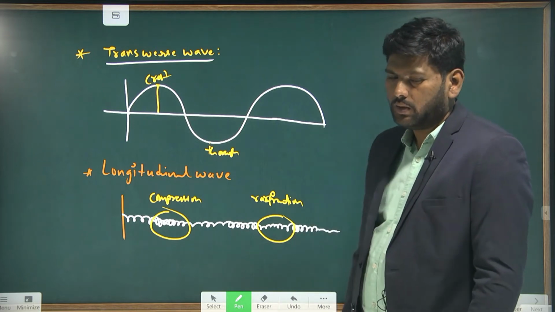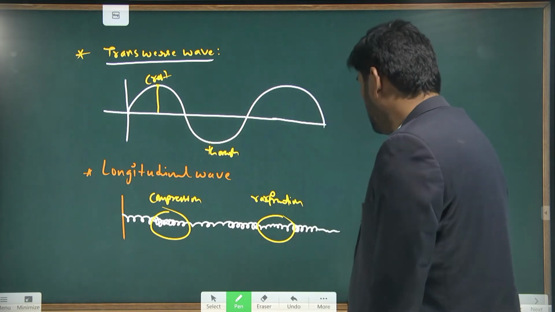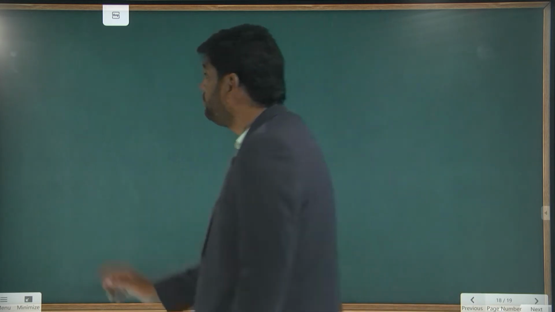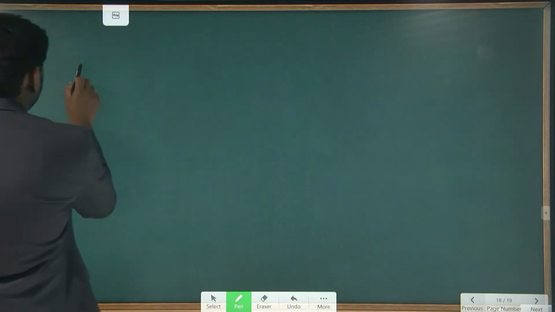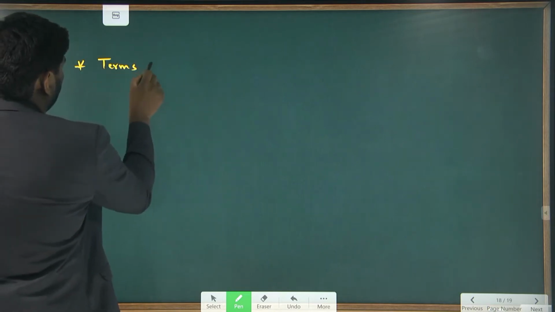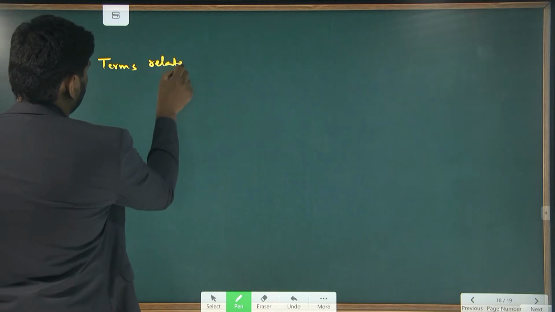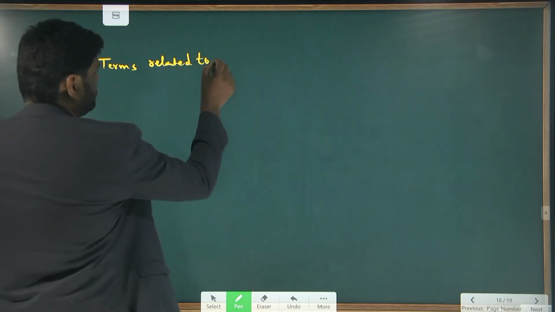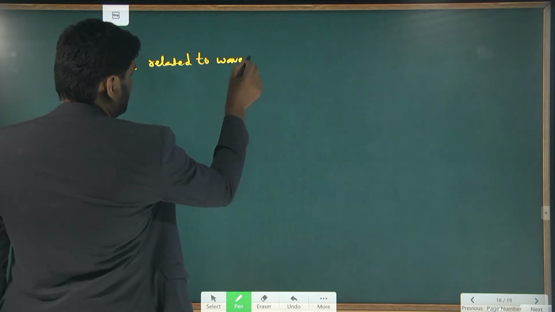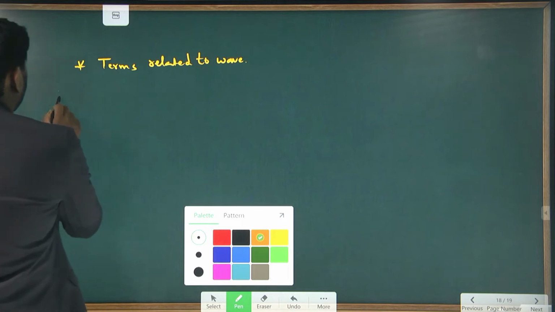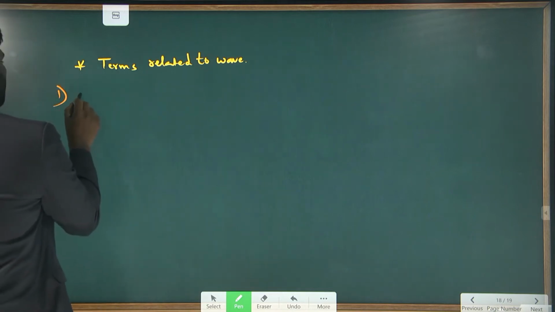So this is how we explained how the transverse and longitudinal waves pass in the medium. Understand? Got my point? Next, look at the terms related to the wave or sound wave. So what is the first thing? The very first thing is wavelength.